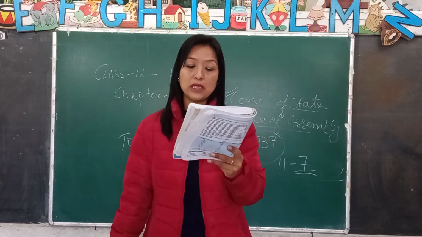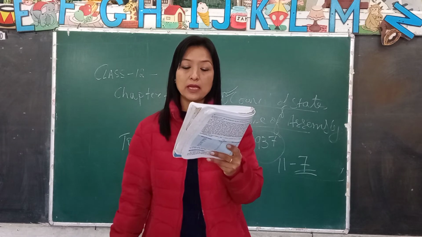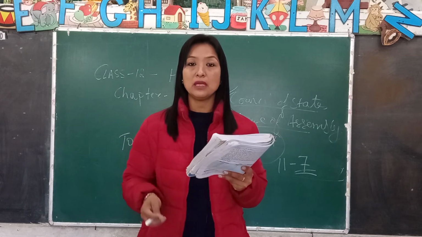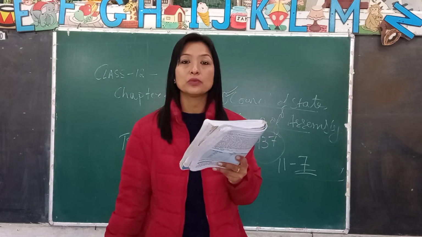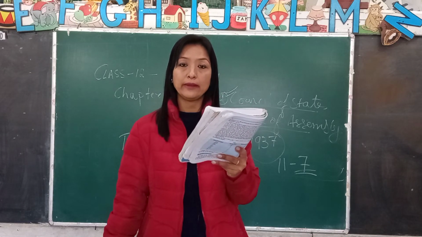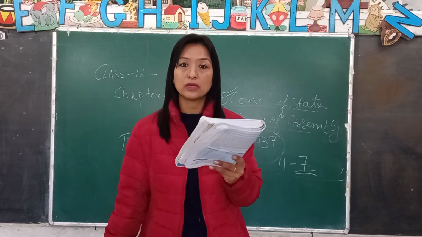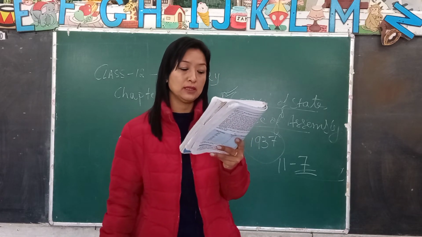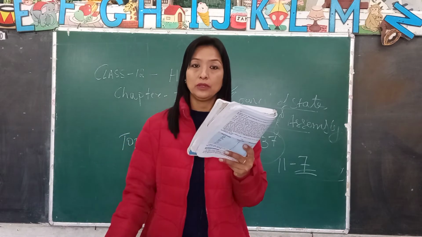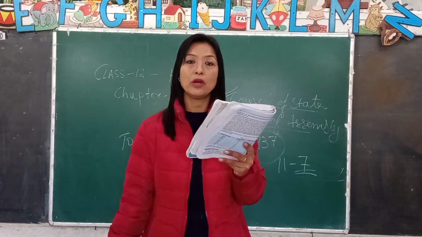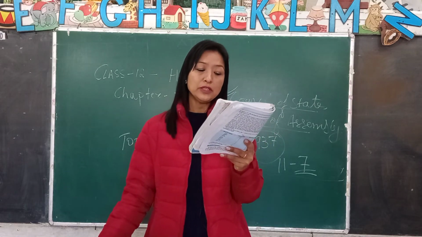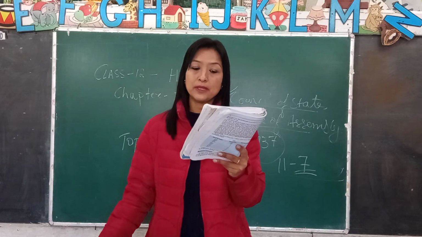The Congress ministry in Madras also cancelled the pending loans which were taken by the peasants from the government. And in Bombay, the ministry passed the 1938 Industrial Dispute Act, and the wages of mill hands were increased. So those workers who were working in mills and factories, their wages were also increased. And licenses for selling intoxicating drugs, like alcohol, were not allowed. It was restricted. They did not give any license.